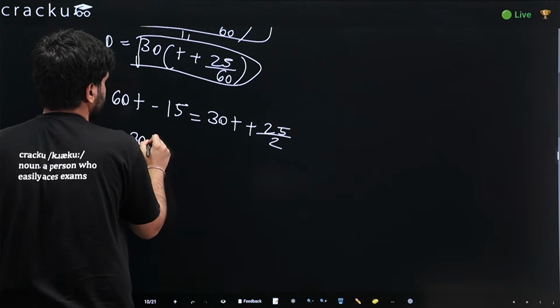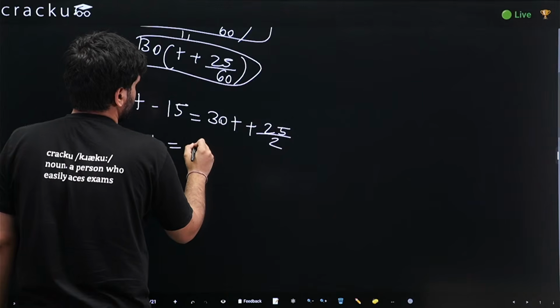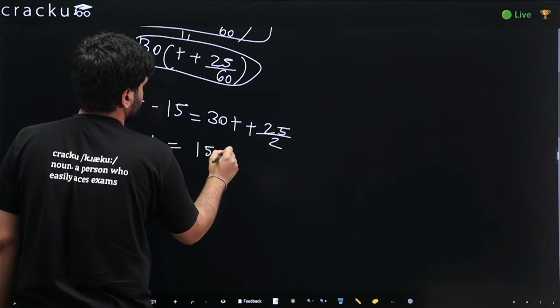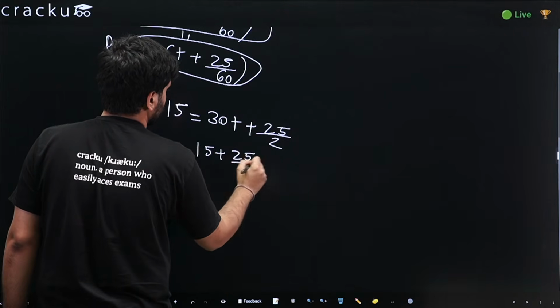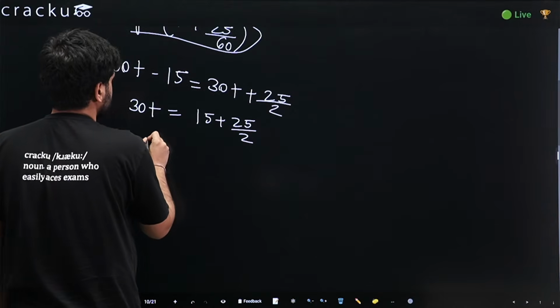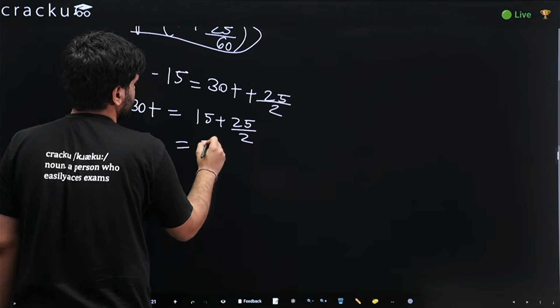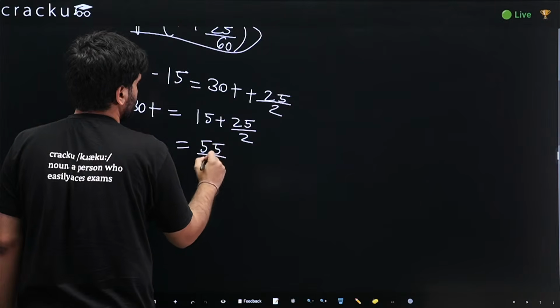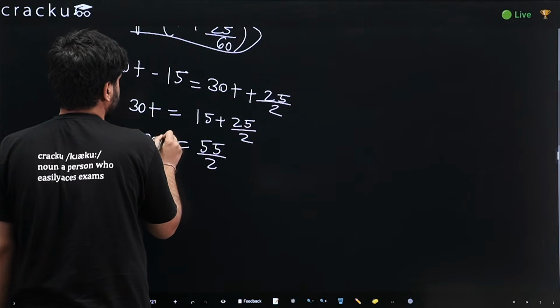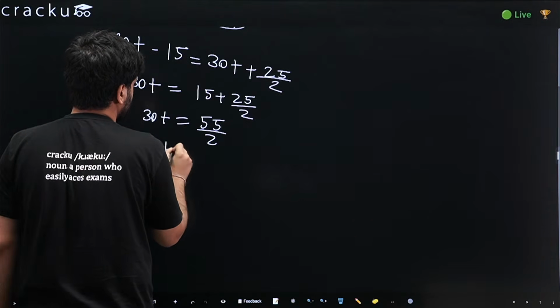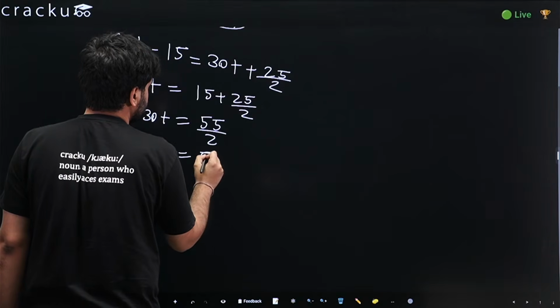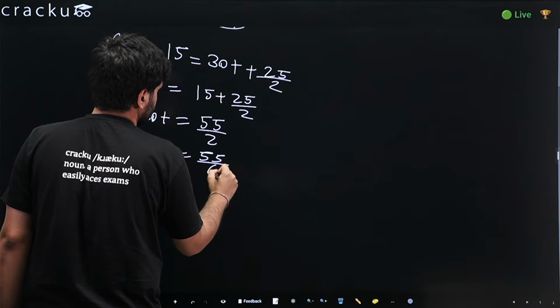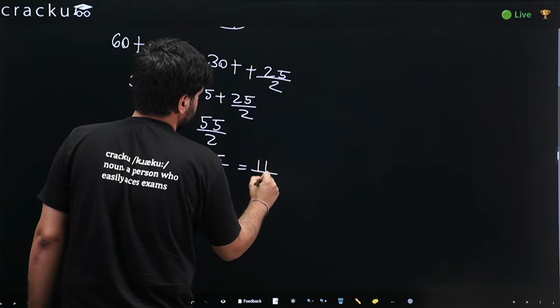So 30t would come out as 15 plus 25 by 2. This would be nothing but 55 by 2, which is equal to 30t. So t comes out as 55 by 60, which is nothing but 11 by 12.